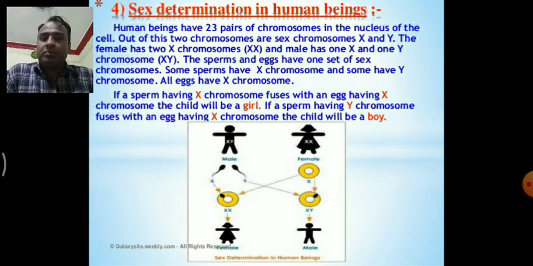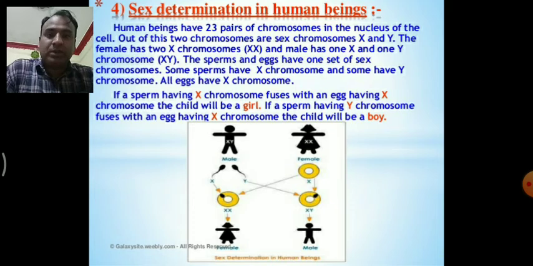As we know, in humans there are 23 pairs of chromosomes. Out of these 23 pairs, 22 pairs are called autosomes and one pair is called the sex chromosome. In male, the sex chromosome is XY. In female, the sex chromosome is XX. In male, XY. In female, XX.